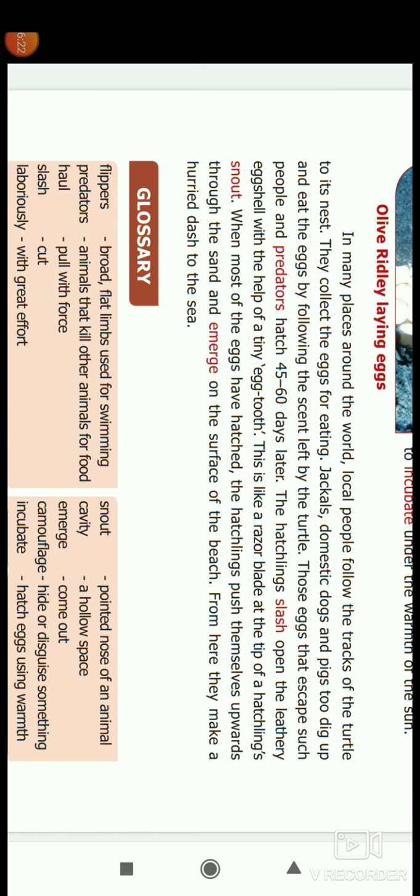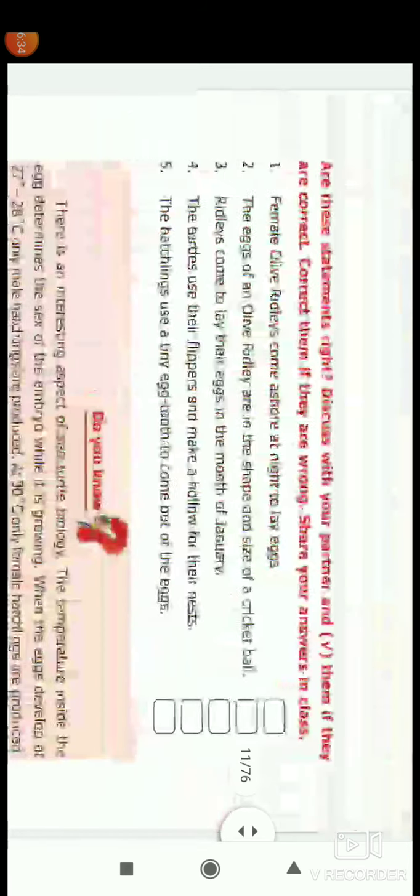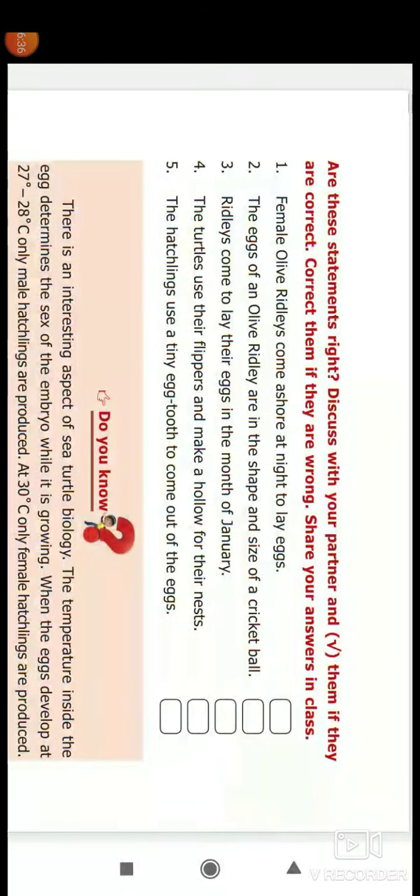Camouflage is to disguise something or hide it. You have to hide the eggs, no? So it is called camouflage. Incubate: to hatch eggs using warmth. They have to incubate, they have to warm the eggs for birth, giving birth.